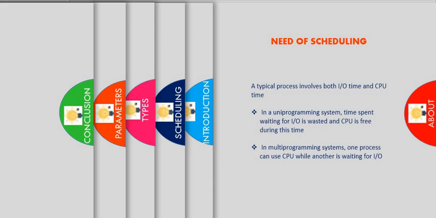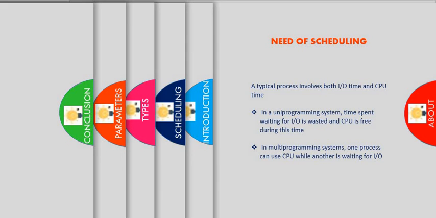That's why we are switching from the uniprogramming system to the multiprogramming system. In a multiprogramming platform, one process can use the CPU while another process is waiting for an IO. This situation is possible only with CPU scheduling. That's why CPU scheduling in operating system is one of the fundamental functionalities, where almost all the computer resources must be scheduled before use. And this is the need of the scheduling.